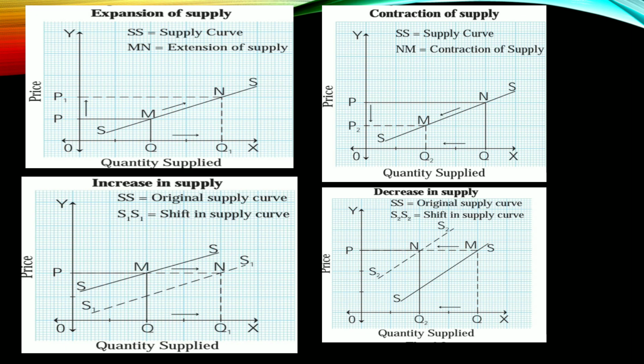In decrease in supply, price is again constant, but due to unfavorable changes in other factors, supply falls, and that is called a decrease in supply.